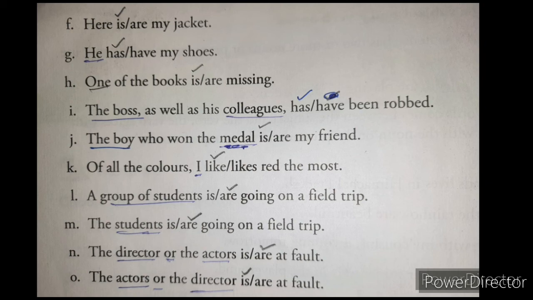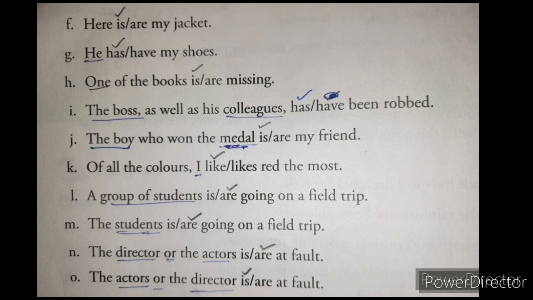Now here the boy is the subject and who won the medal is a group of words. That time we have to write the verb according to the subject. The boy is a singular noun, so the singular verb is we have to write. Next, K: of all the colors I like/likes red the most. Here I is a singular pronoun, so like will come.